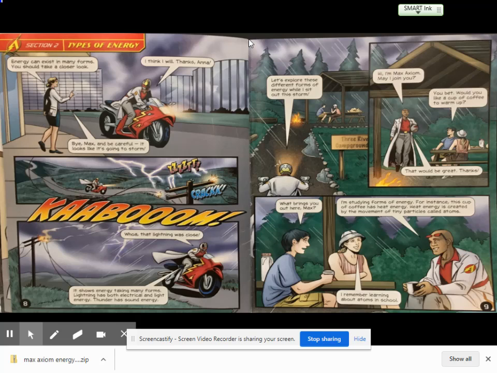Hi, I'm Max Axiom. May I join you? You bet. Would you like a cup of coffee to warm up? That would be great. Thanks. What brings you out here, Max? I'm studying forms of energy. For instance, this cup of coffee has heat energy. Heat energy is created by the movement of tiny particles called atoms. I remember about atoms in school.